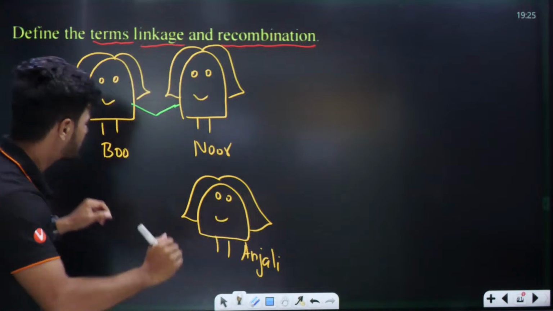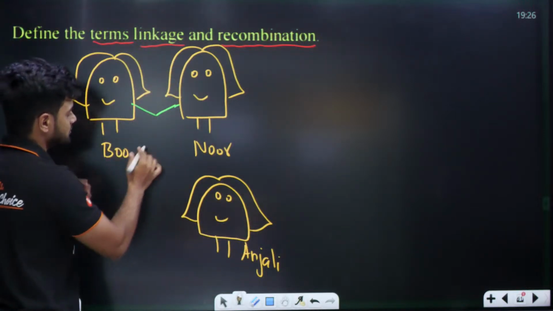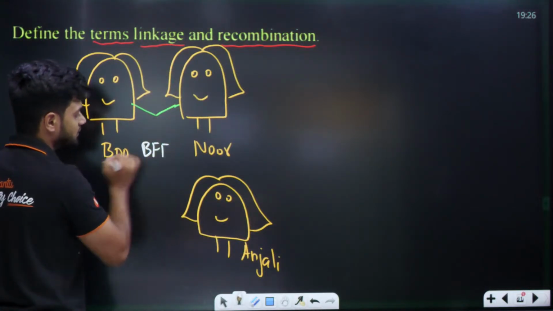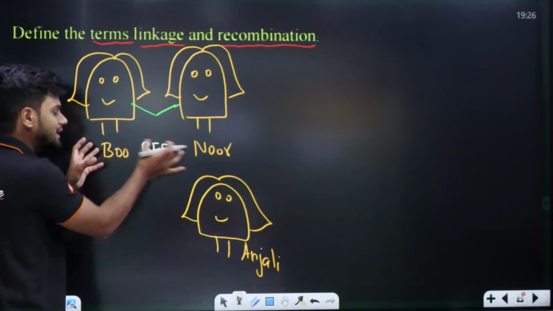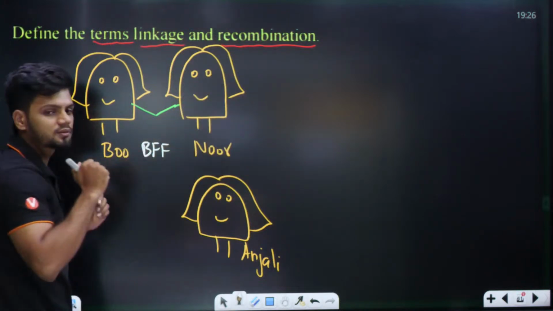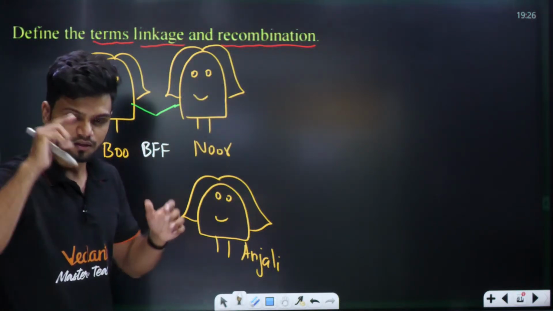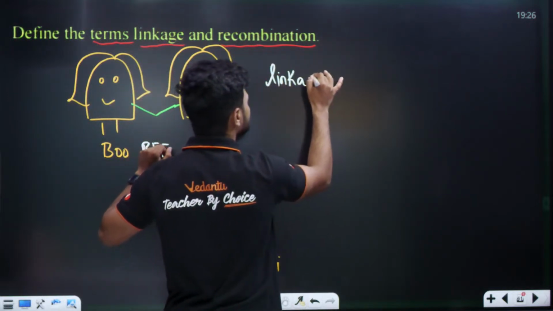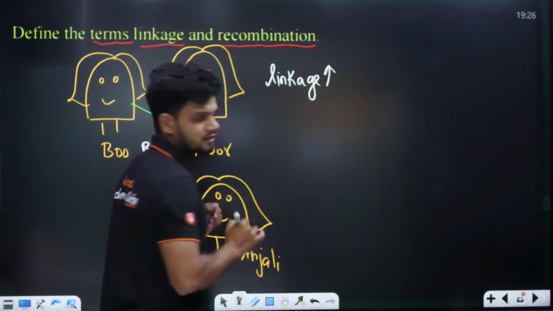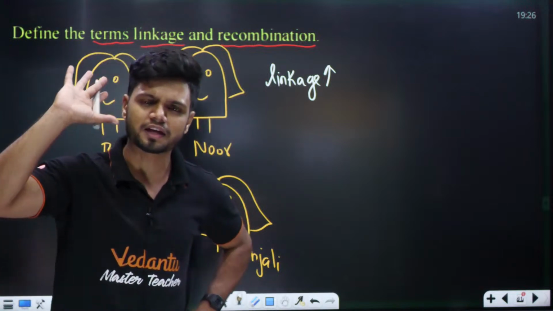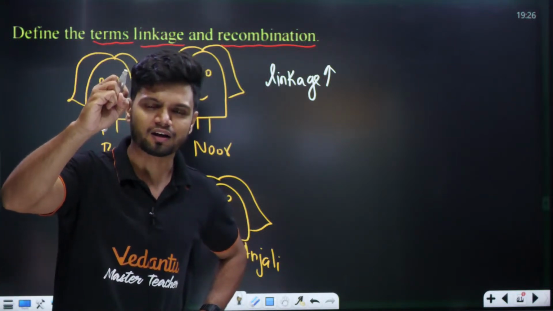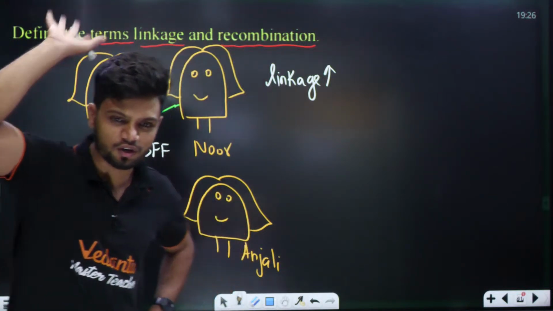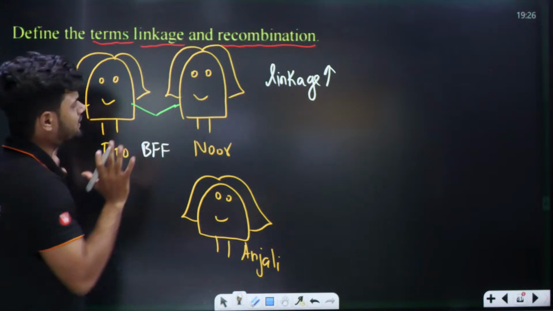Between Boo and Noor, they are best friends, BFF. So between them, linkage will be high or low, tell me. ಯೋಚನೆ ಮಾಡಿ. Best friends, so can I tell linkage is very high? Nice bond, strong, some strongest bond in the world, linkage is very high.